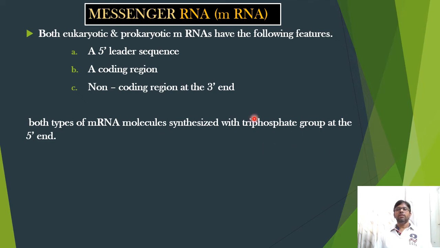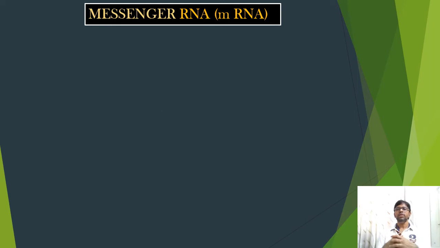Let us see the structure of a prokaryotic mRNA first. Later on, we will discuss the eukaryotic mRNA structure. In prokaryotes, different genes concerned with the same traits are often found clustered together in a group known as an operon.